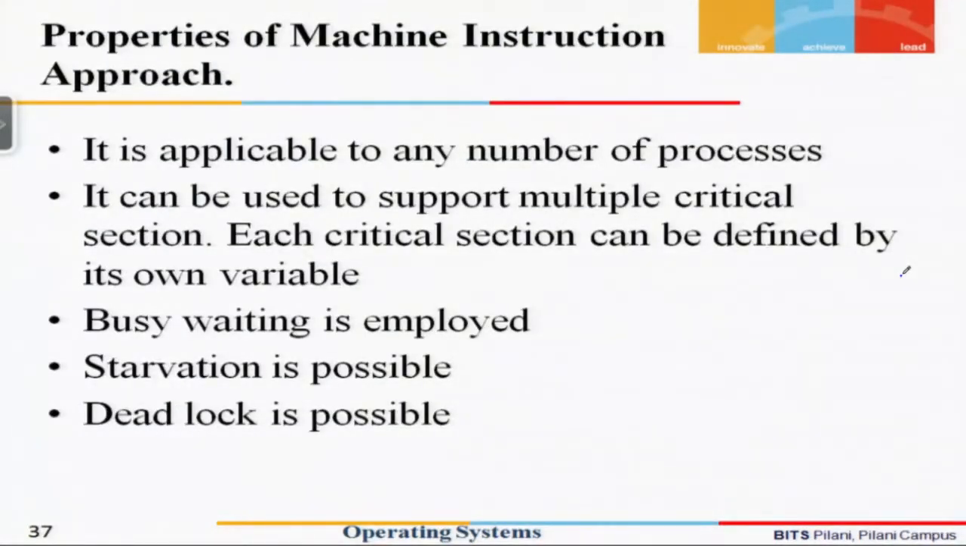So the advantage of using a machine instruction approach, or the property of such an instruction approach, is that we clearly see that it is applicable to any number of processes. The solution is not restricted to a 2-process solution, and as I said, we can use multiple variables to support multiple critical sections, and each critical section can be defined by an individual set of variables.